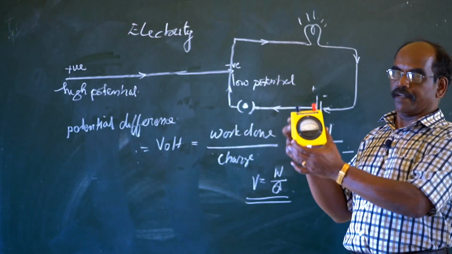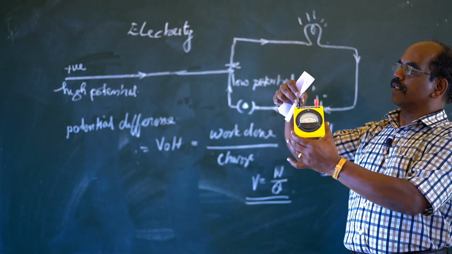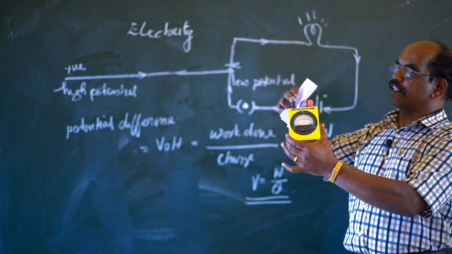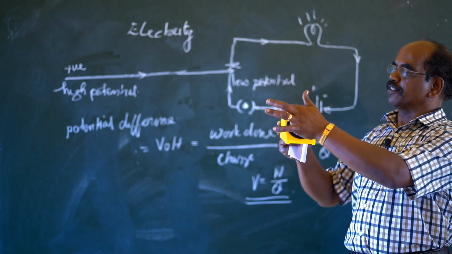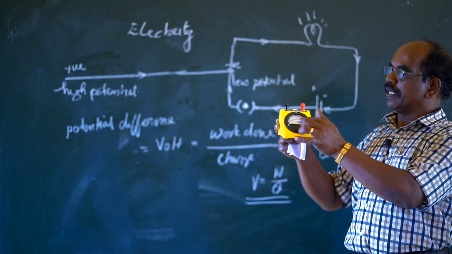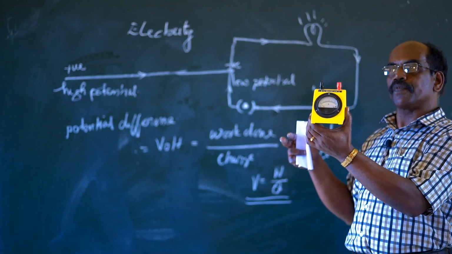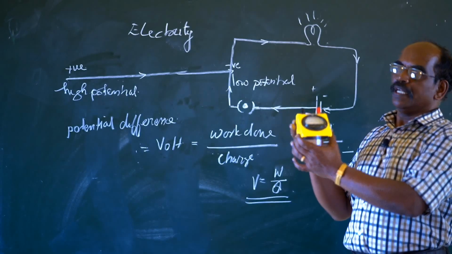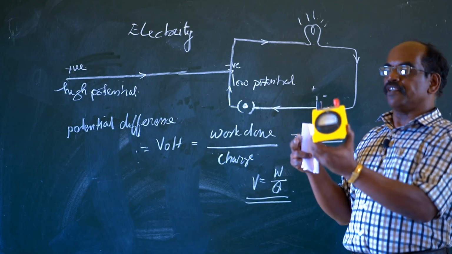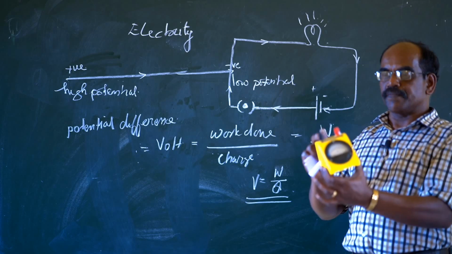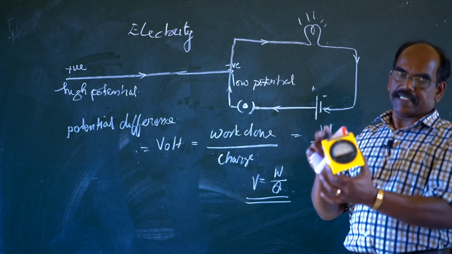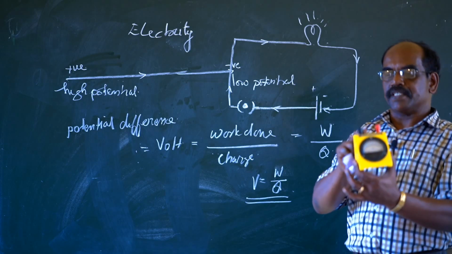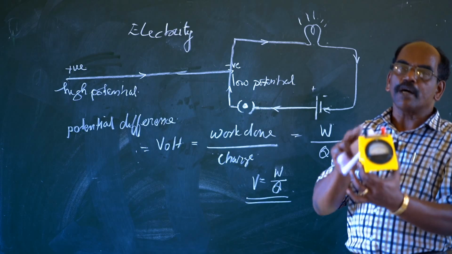In the textbook, that diagram is given. The positive terminal and negative terminal are connected by a conducting wire, and when the circuit is closed, you will get the strength of current flowing through the circuit, shown on the meter. An ammeter is used to measure the strength or magnitude of current, and the SI unit of current is the ampere.